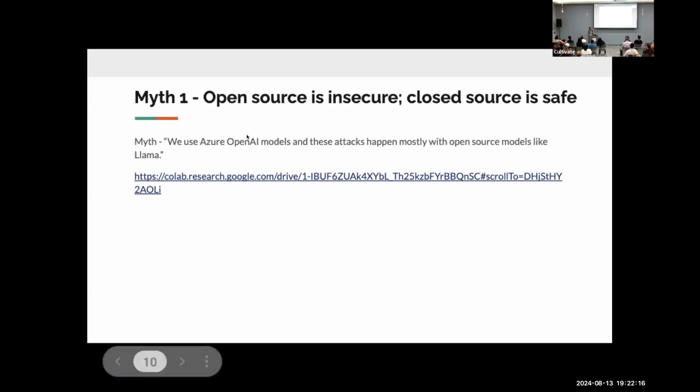So myth one is that open source models are insecure, closed source models are pinnacles of safety, and Azure OpenAI is going to take care of all of our security problems. Let me show how that's not the case.